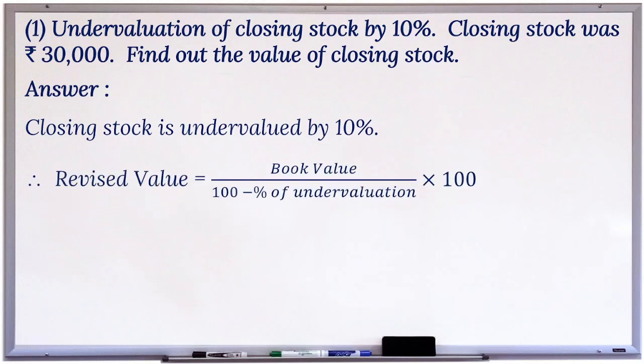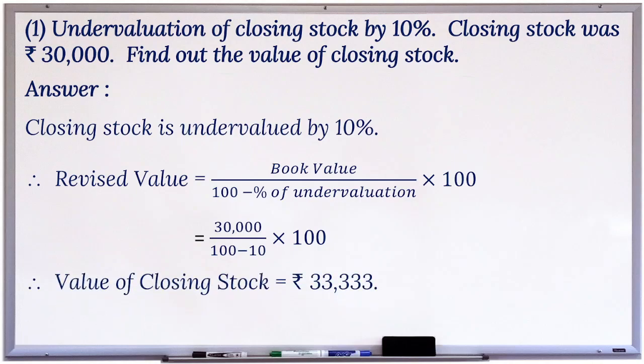Therefore, revised value is equal to book value divided by 100 minus percent of undervaluation multiplied by 100 is equal to 30,000 divided by 100 minus 10 multiplied by 100. Therefore, value of closing stock is equal to rupees 33,333.